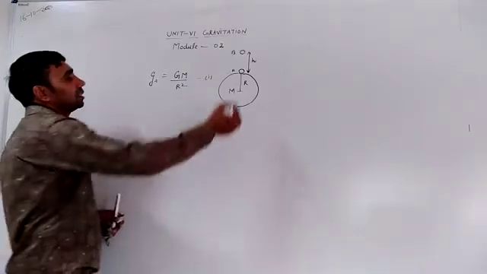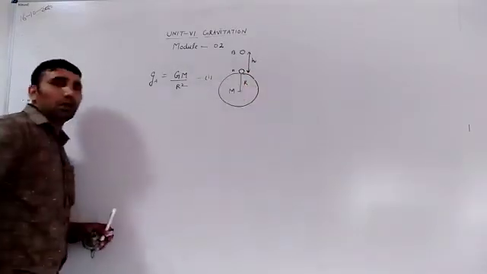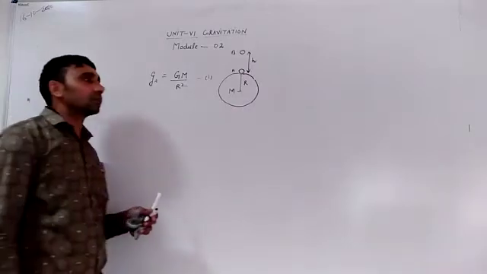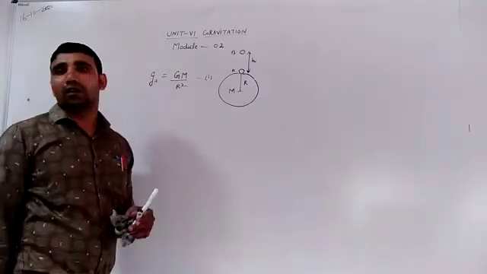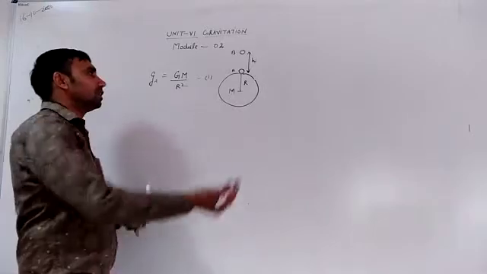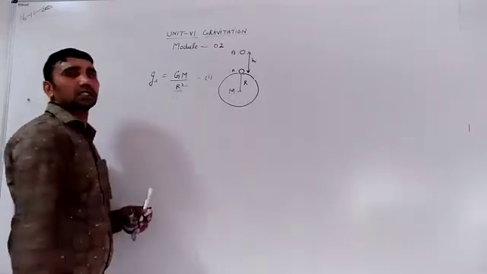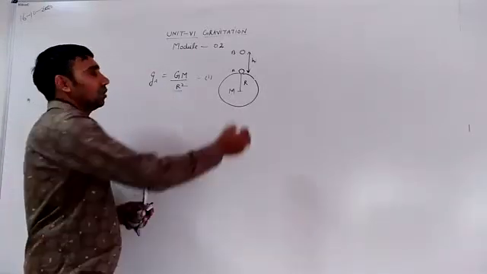Now, in this case, the mass of the Earth will remain the same, and the gravitational constant will remain the same, but there will be a change in distance from the center of Earth.